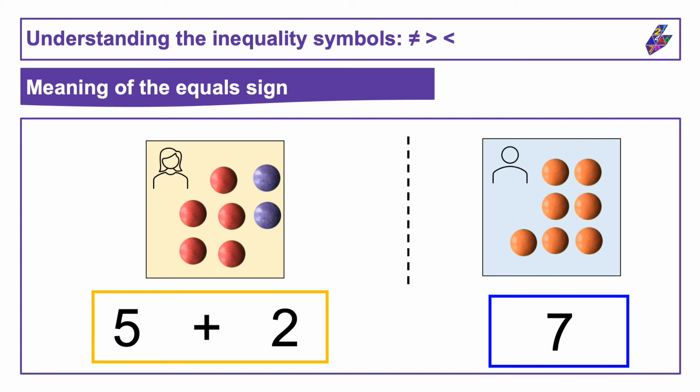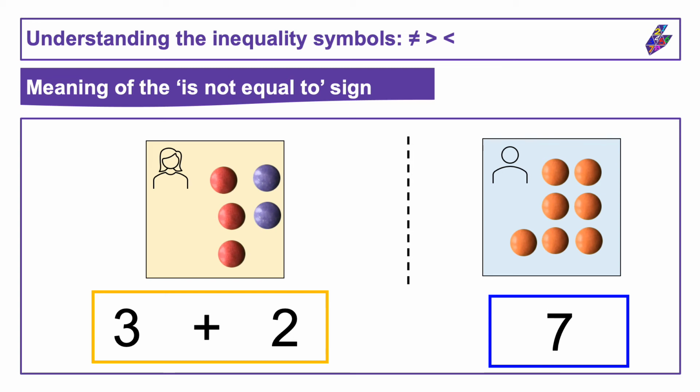Michael has 7 orange sweets. 5 plus 2 gives a total of 7 sweets altogether, which means that Jenny and Michael have the same number of sweets. We can therefore say that 5 plus 2 equals 7.